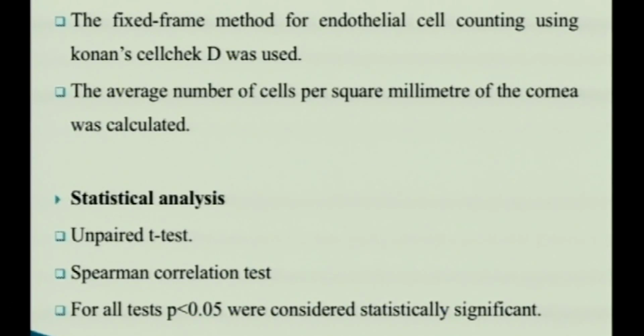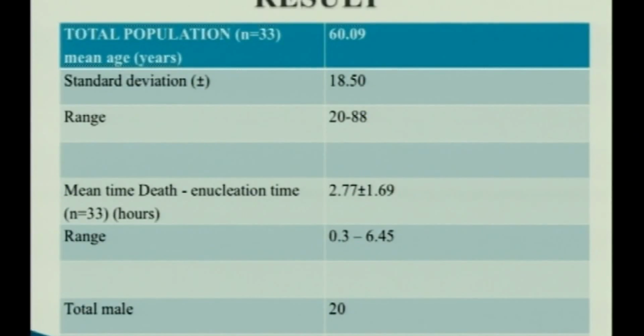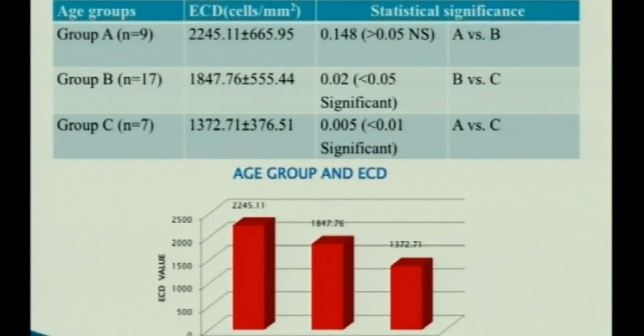The fixed frame method for endothelial cell counting was done using a Corneal cell check D specular microscope, and the average number of cells was calculated. Tests used for stats were unpaired t-test and Spearman correlation test, and a p-value less than 0.05 was considered significant. The population ranged from 20 years to 88 years, and of these, 20 were males and 13 were females.